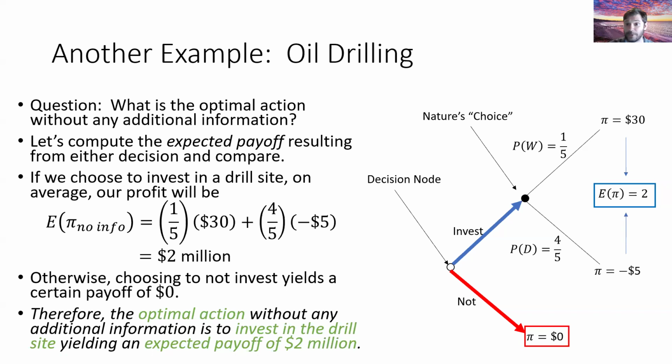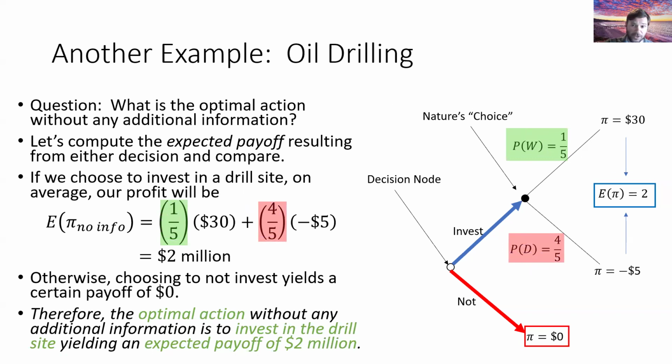last 100 randomly chosen drill sites, where we recognized that out of the last 100 drill sites, only 20 of them were successes, which is why we have a 1/5 probability of success. And the remainder of those 100, the remaining 80 of them, were failures. 4/5 of the time, we did not strike oil after we sunk that $5 million investment.